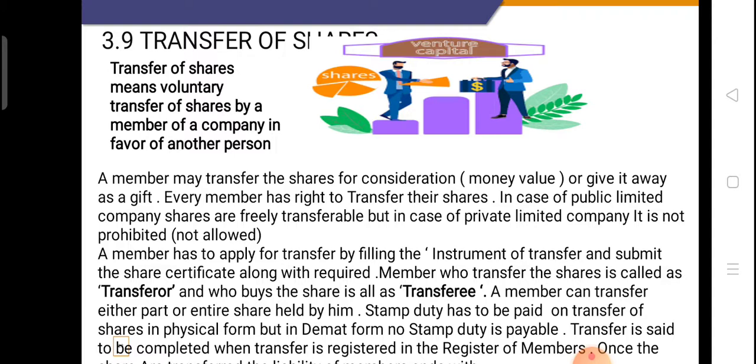Why does a person transfer a share? For taking the money value or to give it away as a gift. Sometimes that person gives the share to a relative or best friend as a gift. So every member has a right to transfer their shares.